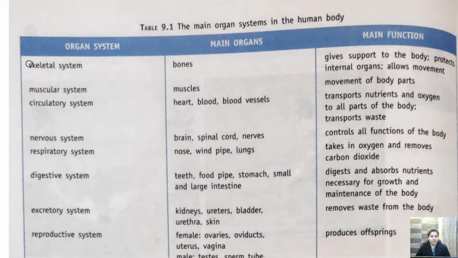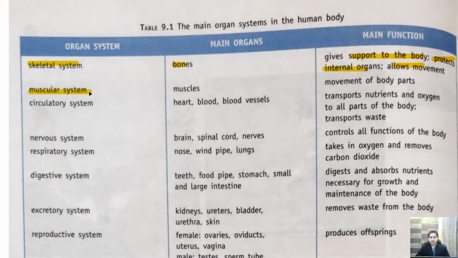So first we have seen the skeletal system, which includes bone. And what is the purpose of this? It gives support to the body. First of all, it gives a framework to the body. Second, it protects the internal organs that we will discuss later in the next topic, and allows movement. This also we will see.